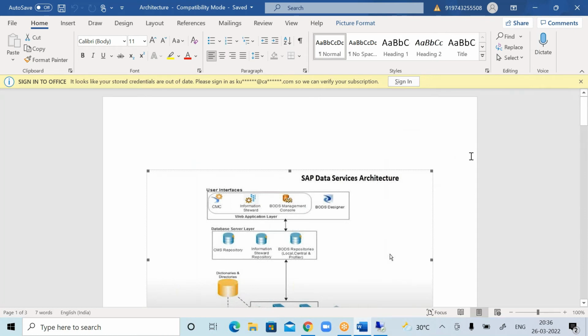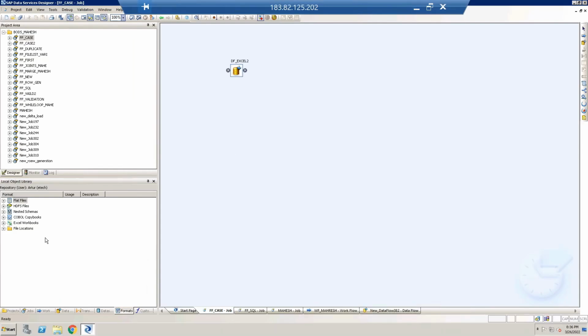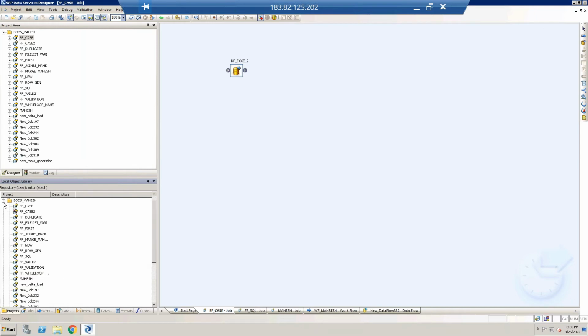I'm good with it. Can you show a small example of the ETL process, like extraction of data, transformation, and loading? One second.